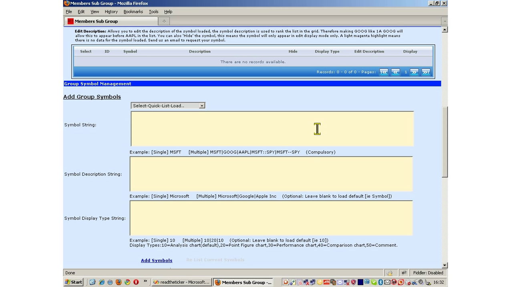Let's add some displays to our group. There are 5 types of displays: analysis, point and figure, performance, comparison, and comment. Let's go ahead.